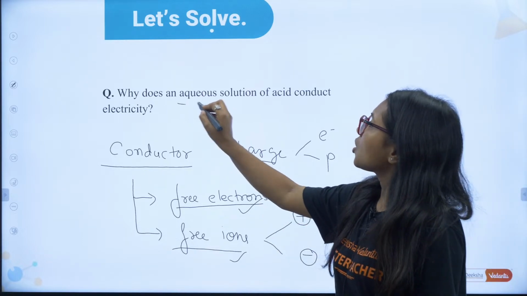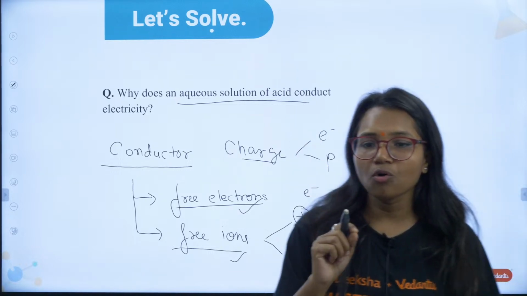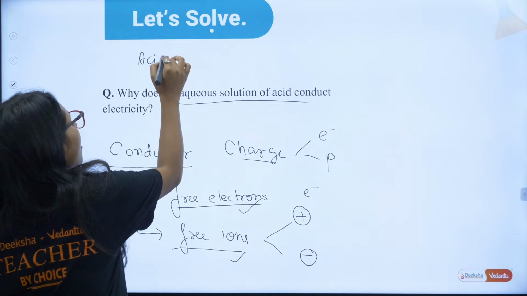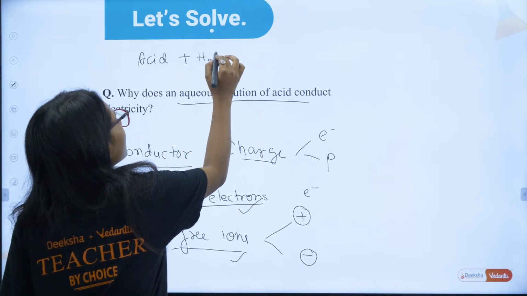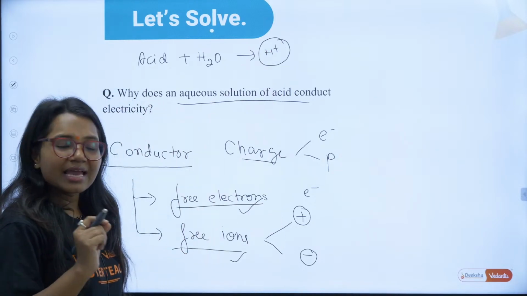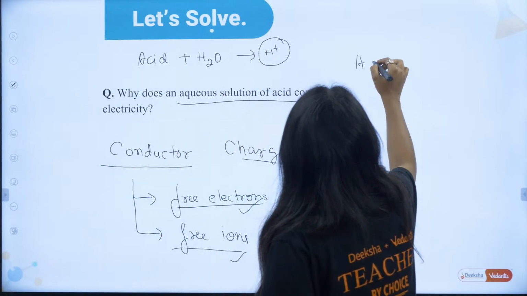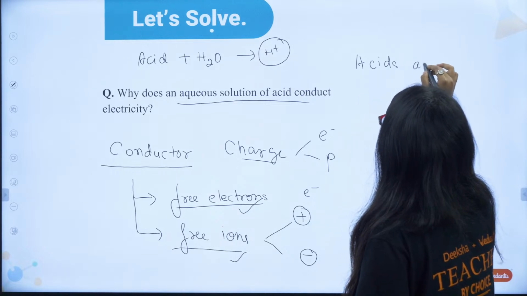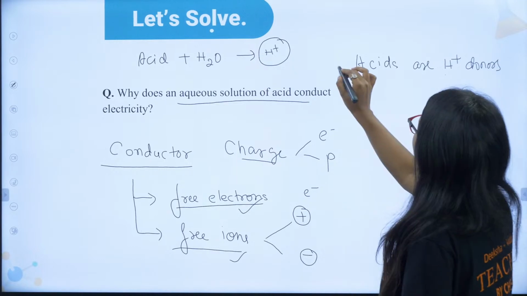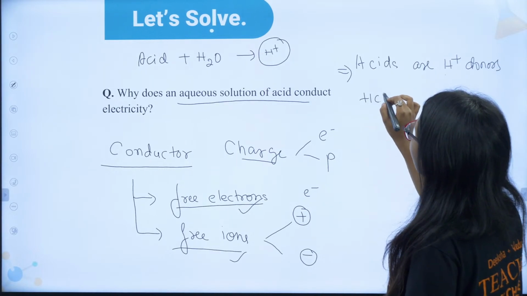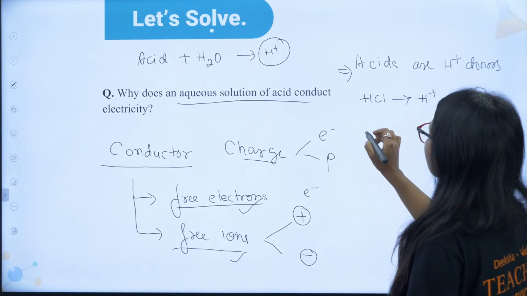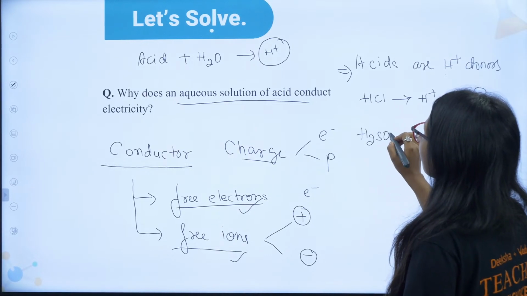Okay. Aqueous solution of acid. You know that acid releases what? When we put acid in water, it releases H+. Correct? Yes, you know this, right? Acids are H+ donors. Yes or no? Acids are H+ donors. For example, HCl. It will produce H+ and Cl-. For example, H2SO4.